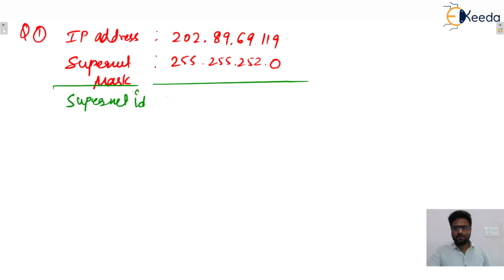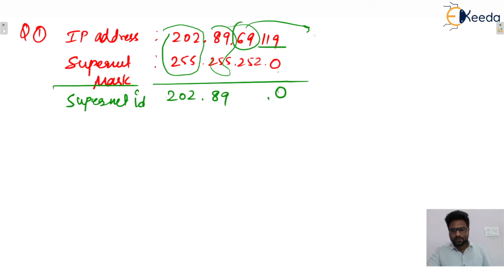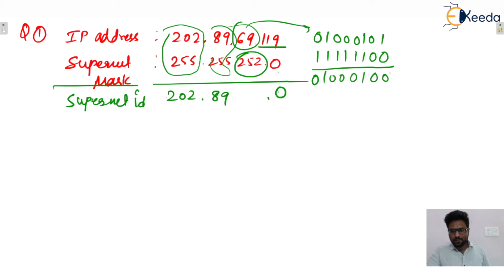So supernet ID will be the bitwise AND, so while performing bitwise AND between these, this value becomes 202, this one will remain 89. Now 119 and 0, this will become 0. Now see the 69 and 252. So 69 can be written like that, 0 1 0 0 0 1 0 1, and 252 can be written like that, 1 1 1 1 1 1 0 0. After performing bitwise AND, this value becomes 68. So 68.0 will be the supernet ID.